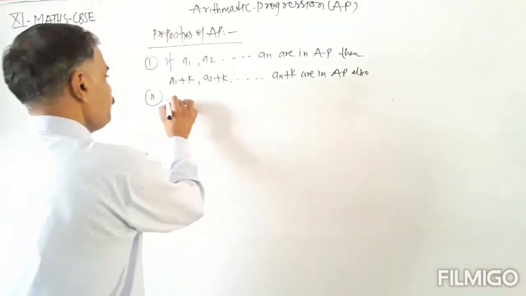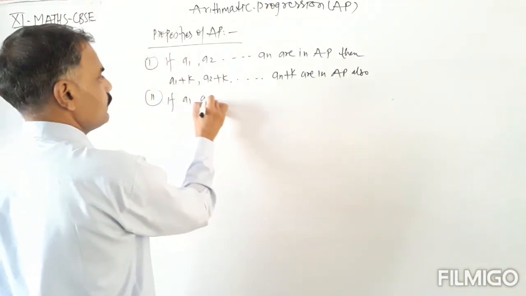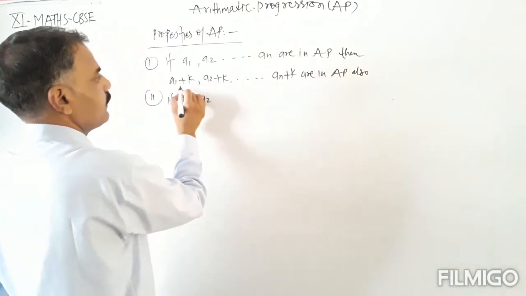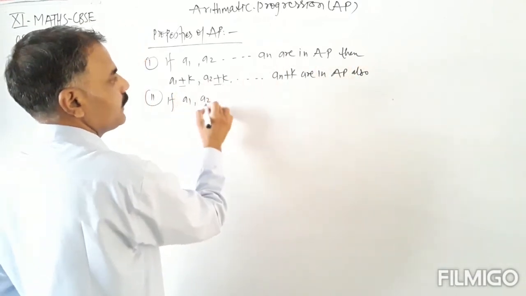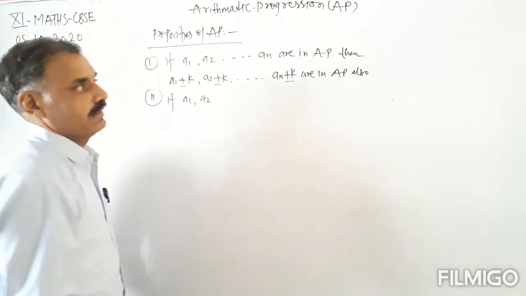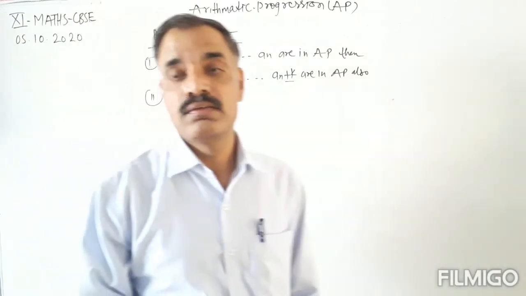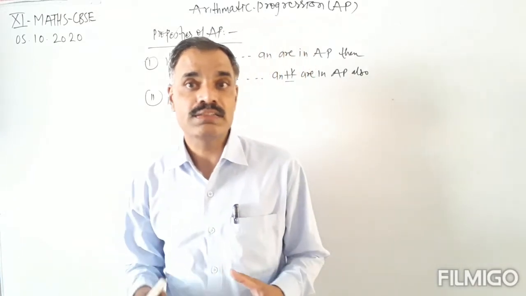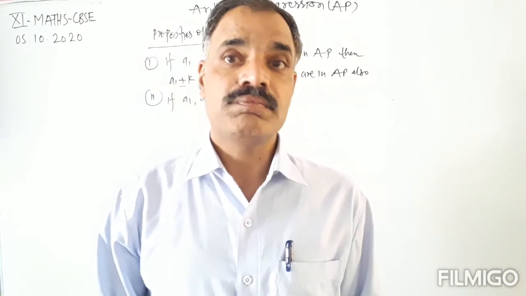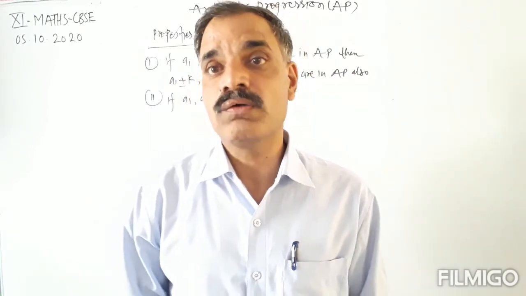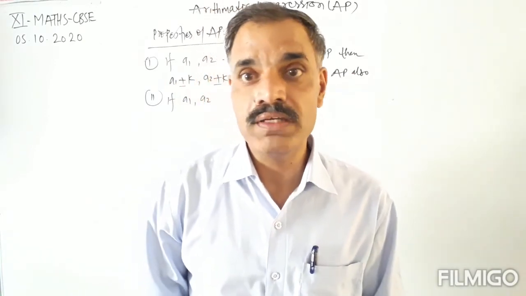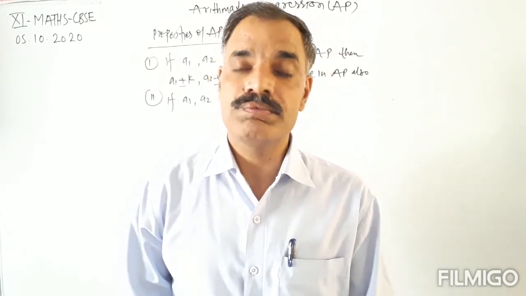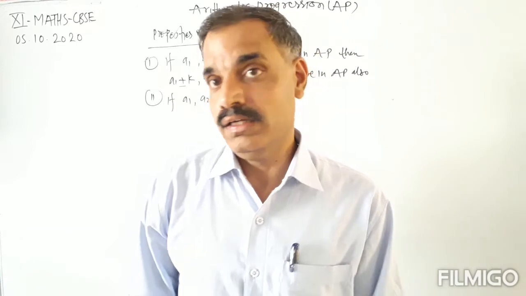Okay, and if A1, A2, A3, An are in AP, then A1 minus k, A2 minus k, An minus k are also in AP. Means if we subtract the same number from each term of the given AP, then the newly obtained progression is also an AP.